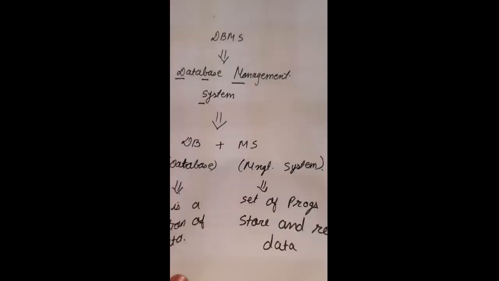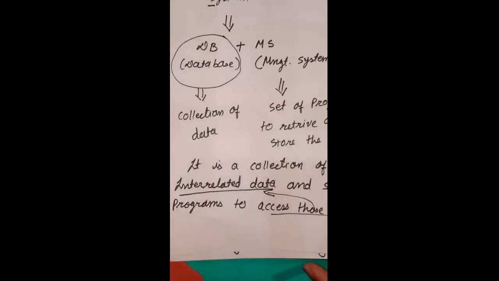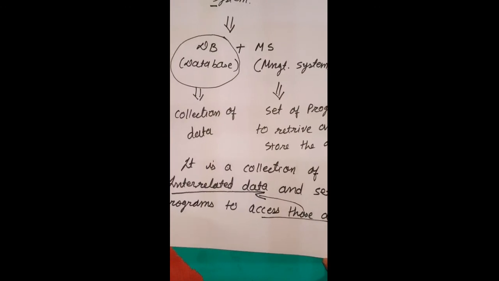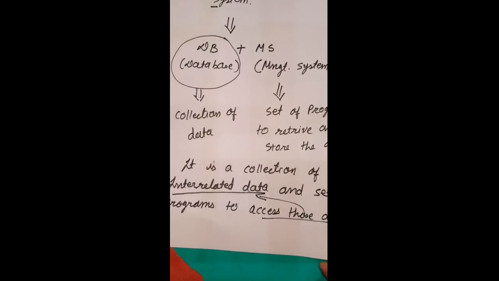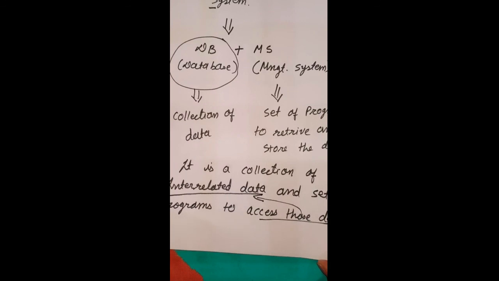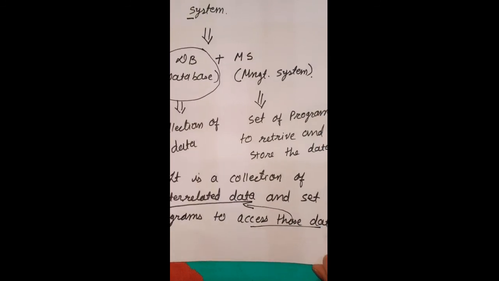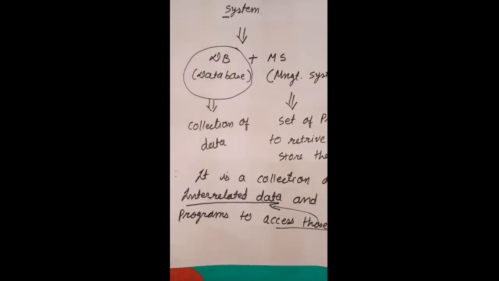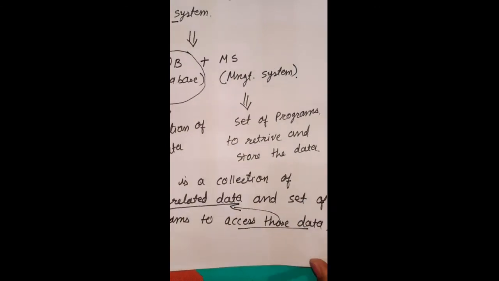So we can conclude our definition. It is a collection of interrelated data, not random data, and a set of programs to access those data.